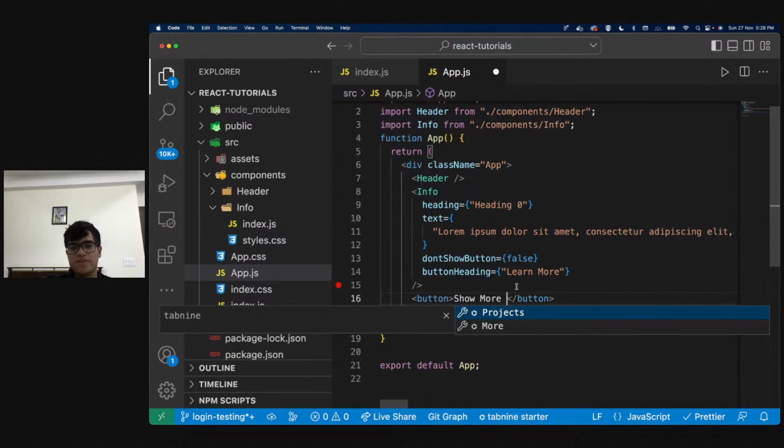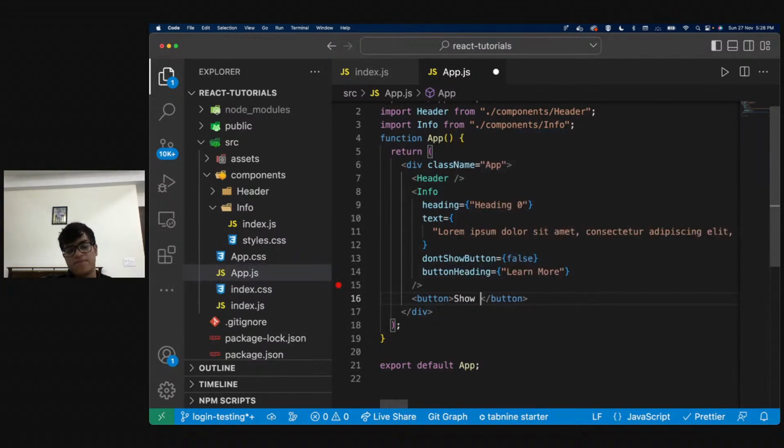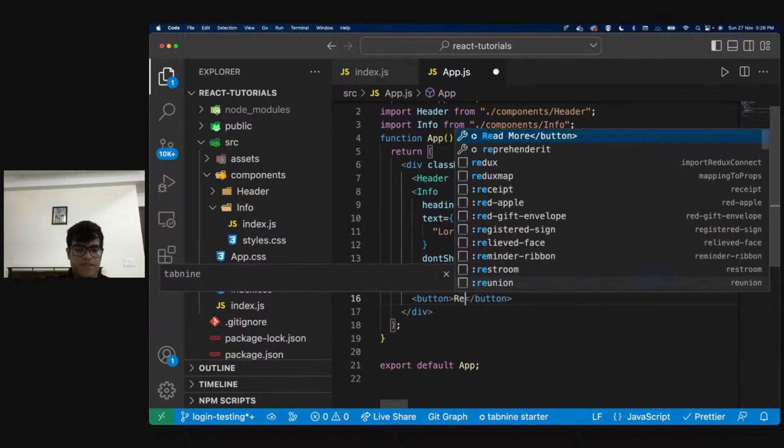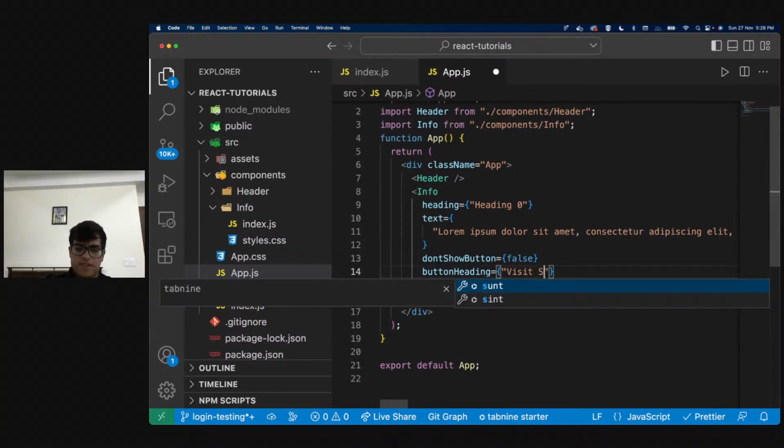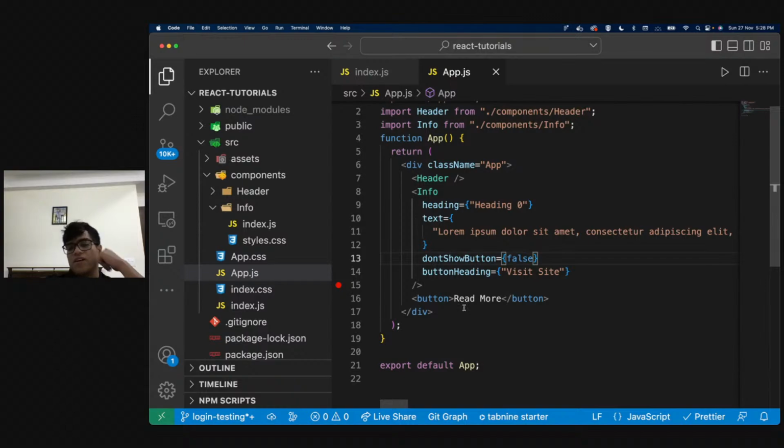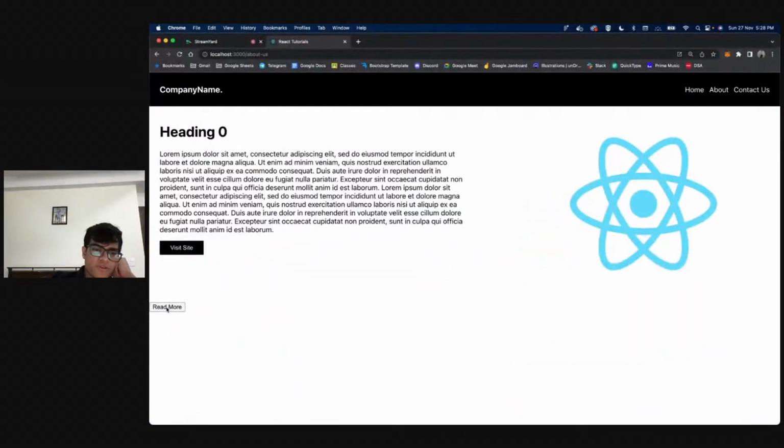But all right, let me just do read more or something, right? And visit site. All right. So now I have this button called read more, right?